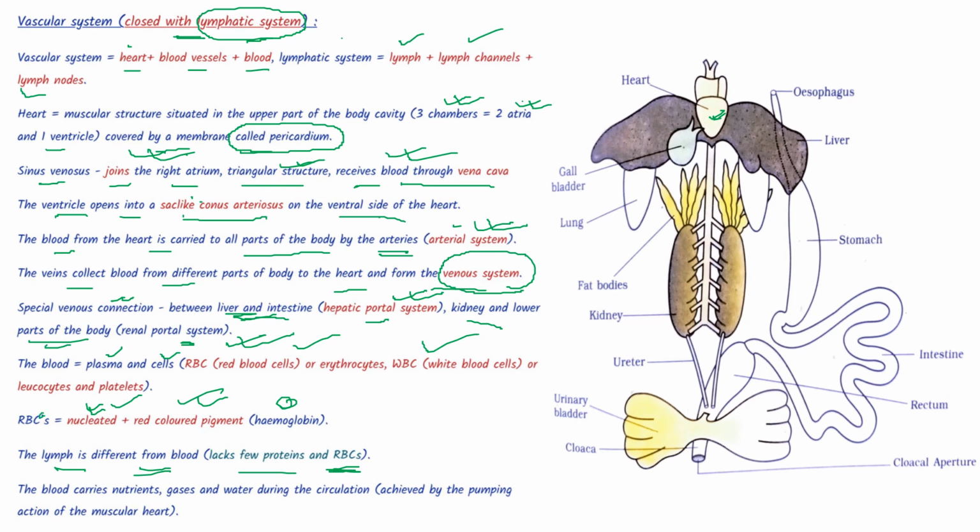The blood carries nutrients, gases and water during circulation, which is achieved by the pumping action of the muscular heart.